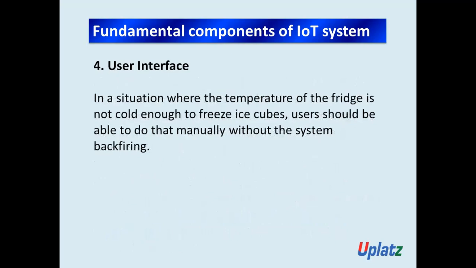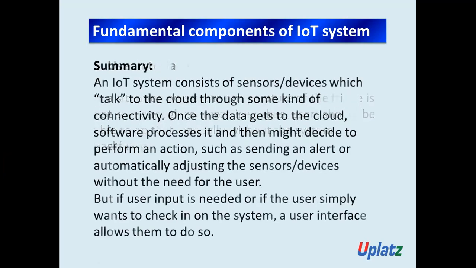In a situation where the temperature of the fridge is not cold enough to freeze ice cubes, users should be able to adjust it manually without the system backfiring. Got the point? So remember these four fundamental components of an IoT system.